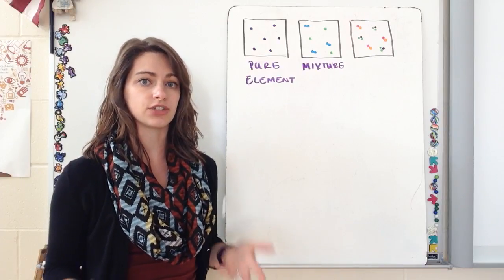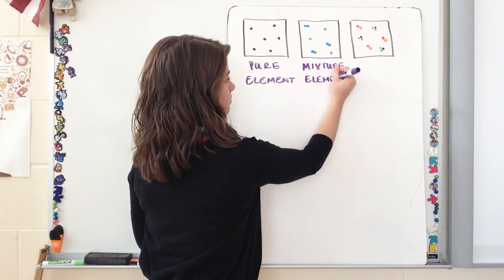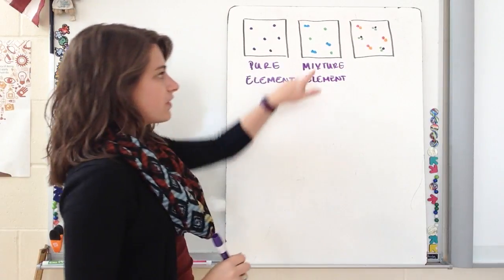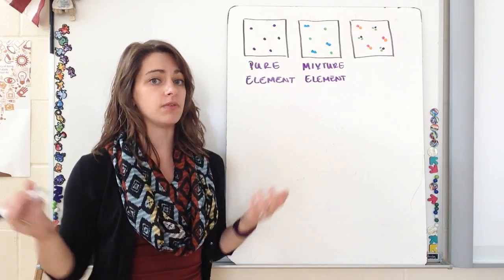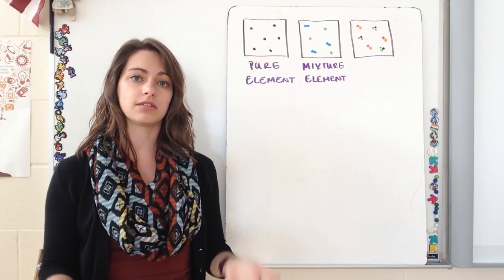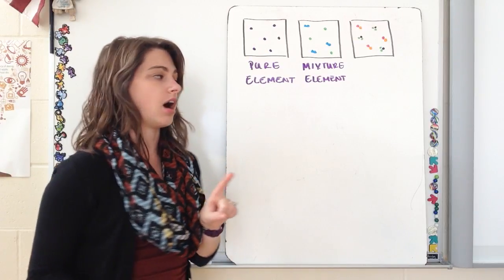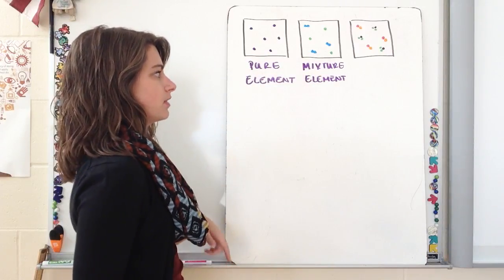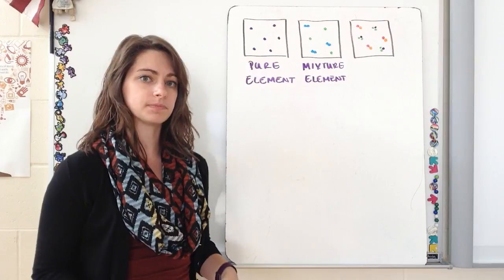So we know that our mixture has at least elements in it. So now if I look at my blue dots, they are still only made up of blue dots. So that falls under our category of diatomic elements. So it's still just an element because it only has that one type of material to make up that whole particle. So this is a mixture of elements.